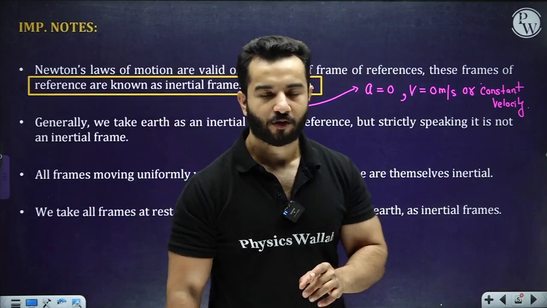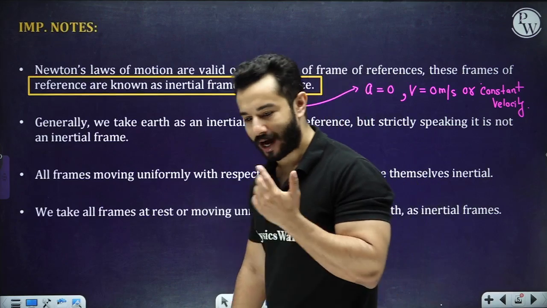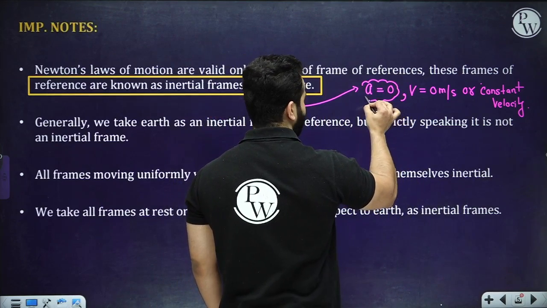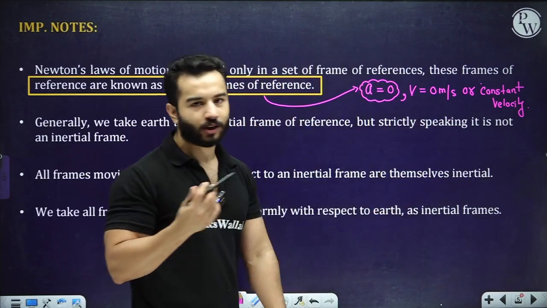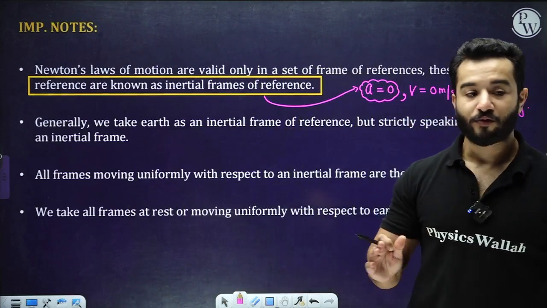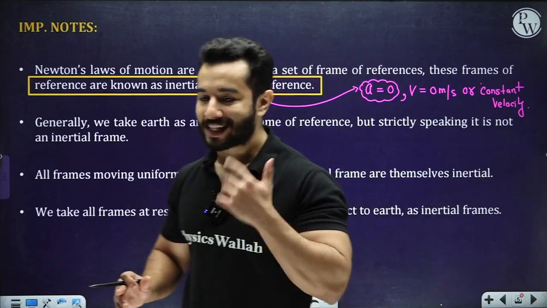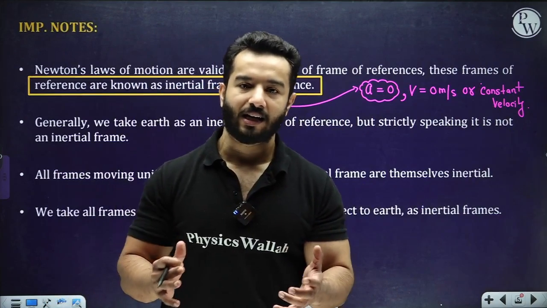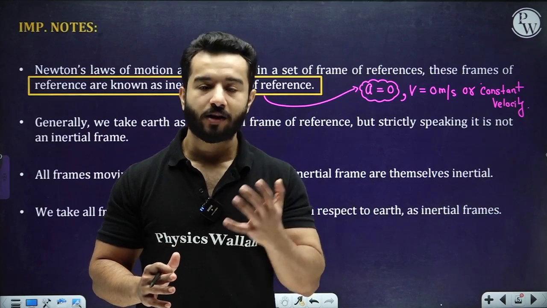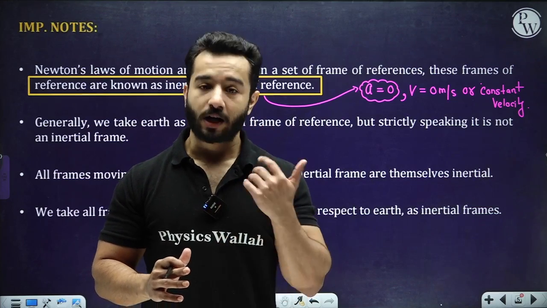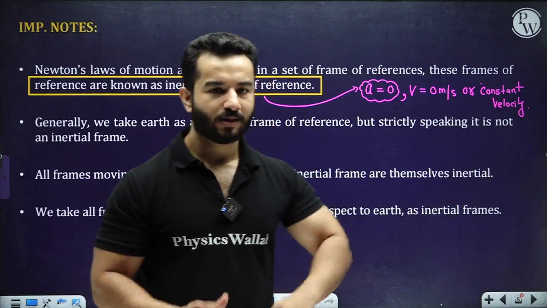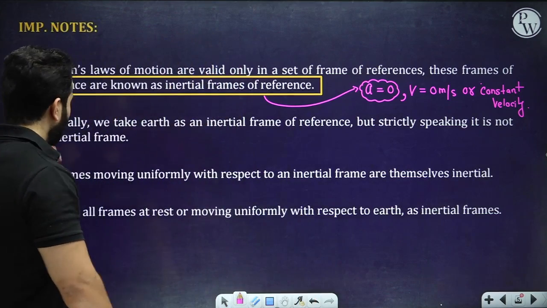What do we mean by an inertial frame of reference? That means they are not going to accelerate, so acceleration is definitely going to be 0. Either they can be at rest or they can move with constant velocity. That's completely fine with us. Now if we have an accelerating frame of reference, a non-inertial frame of reference, then what are we going to do? We are going to talk about it in today's class only, but some time after.